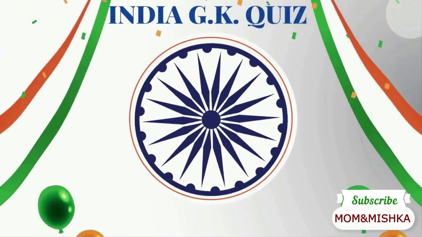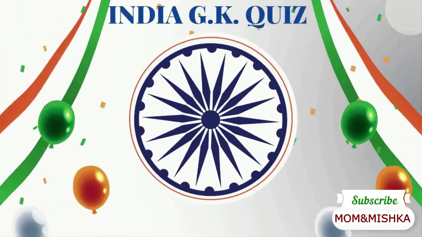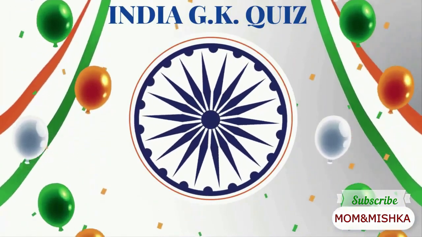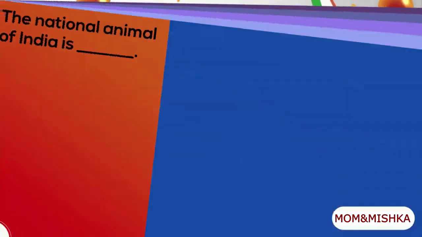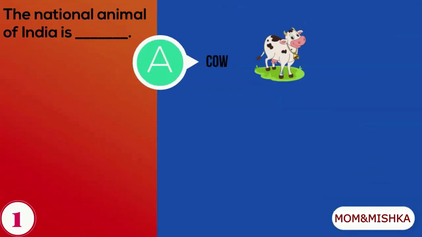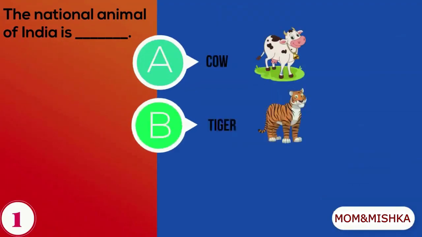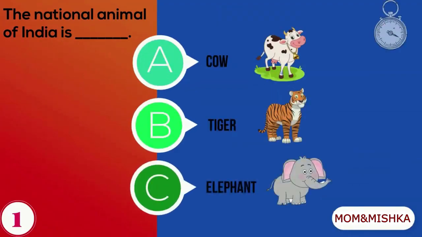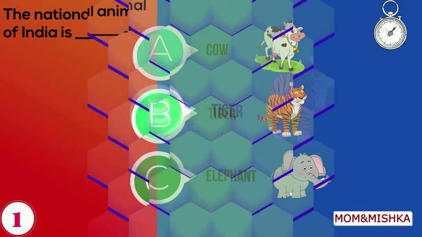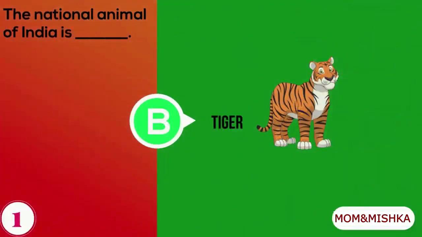GK quiz about India. The national animal of India is A. Cow, B. Tiger, C. Elephant. The national animal of India is tiger.